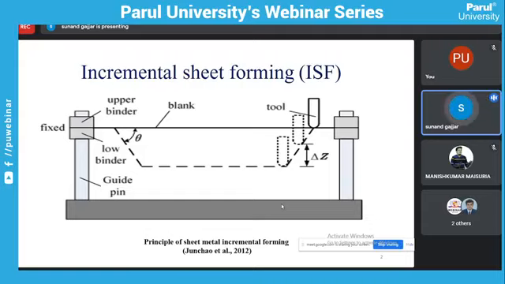There are various operations in sheet metal, like punching, blanking, deep drawing, bending. There are also other operations like nibbling and perforating. In punching and blanking, the induced stresses are greater than ultimate strength, because they are cutting processes.